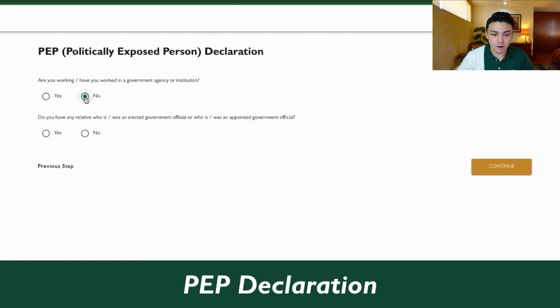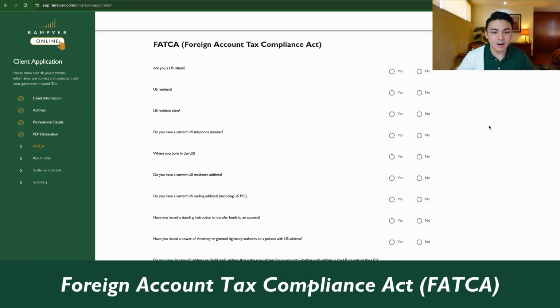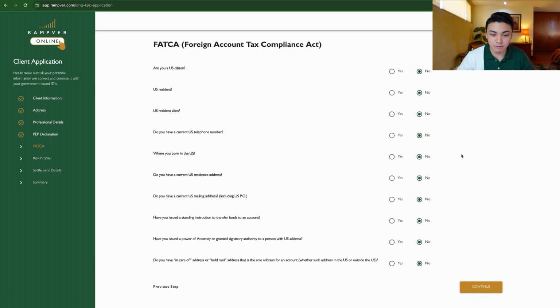Ito, PEP declaration lang or politically exposed person declaration. So are you working in the government? No. Do you have any relative? No. Continue. Ito naman, FATCA or Foreign Account Tax Compliance Act. So if you're not a US citizen, you will answer no to all of these questions. But if you're a US citizen or have any affiliations, please look at each question.